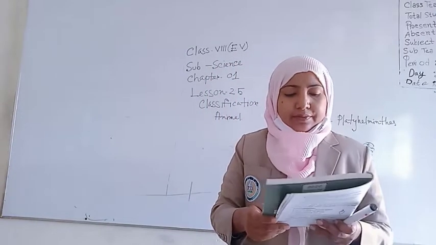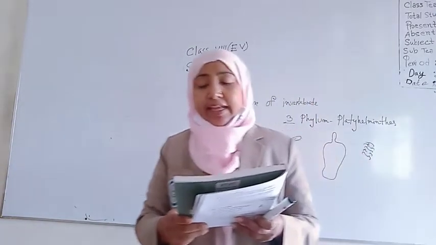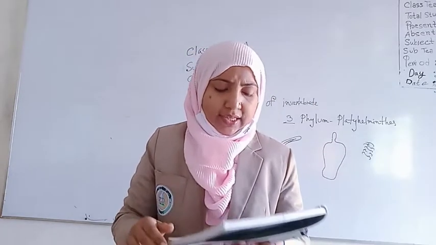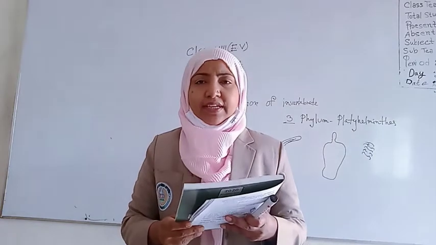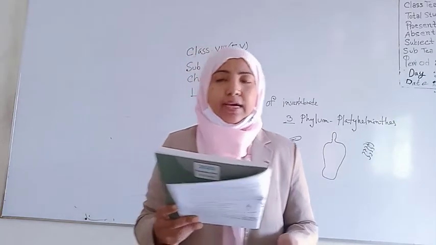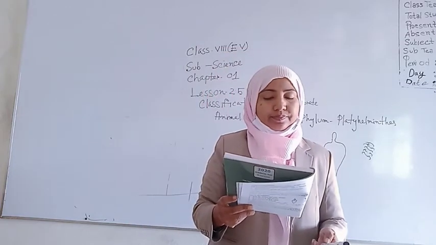And nephridia are present as the excretory system. Please everyone underline this word, nephridia. Nephridia is another structure, the excretory system. Example: earthworm and the leech.